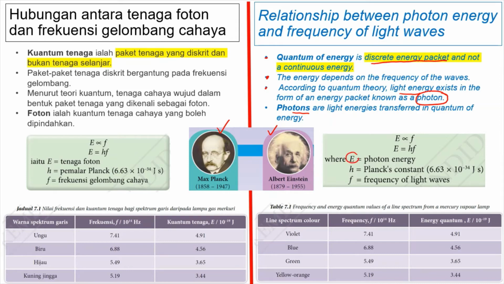The symbol E represents photon energy, while symbol f represents the frequency of the light wave. Photon energy is directly proportional to frequency. It is related by one formula, which is E equals hf. h is Planck's constant, and the value is 6.63 times 10 to the power of negative 34 joule-second. This table shows you that the higher the frequency of light waves, the higher the energy quantum.